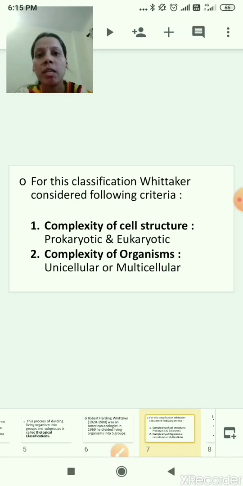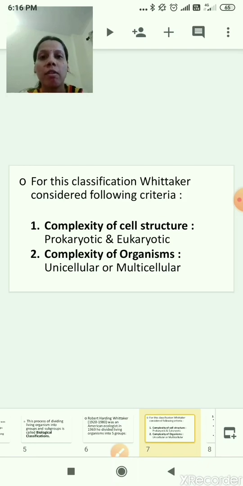Unicellular means the animals or plants which have only one cell, and multicellular means the animals or plants or living organisms whose body is made up of so many cells. Multicellular means they have many cells in their body, and unicellular means they have only one cell in their body. I hope you have understood the first and second criteria.